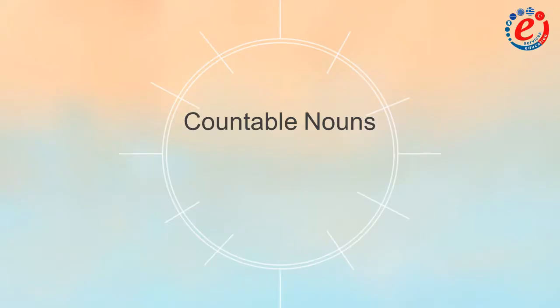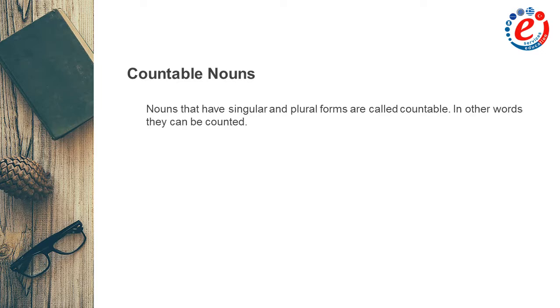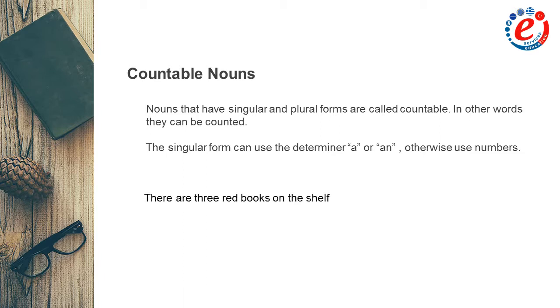Finally, let's discuss the two main categories of nouns, countable nouns and uncountable nouns. Countable nouns are nouns which have singular and plural forms. In other words, they can be counted. We say one book or two books. Their singular form can use the determiner a or an, or otherwise we use numbers. We can say one book or two books.